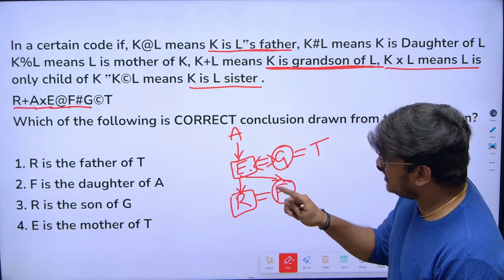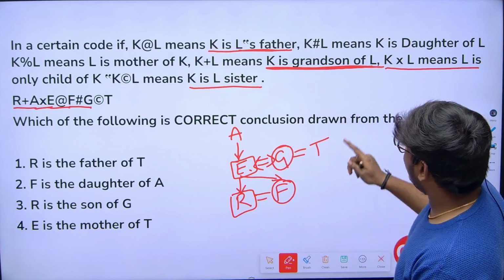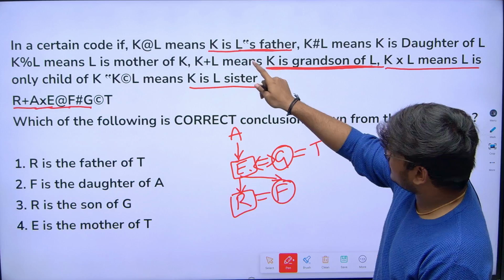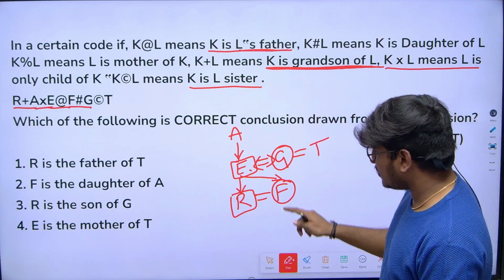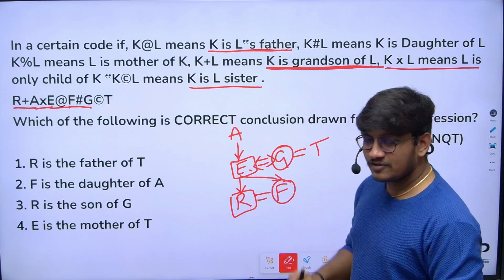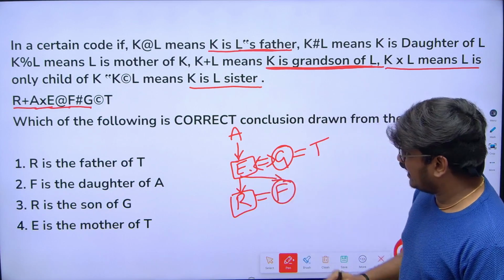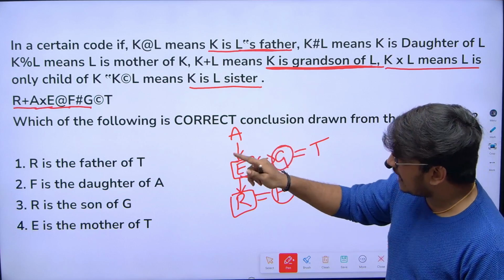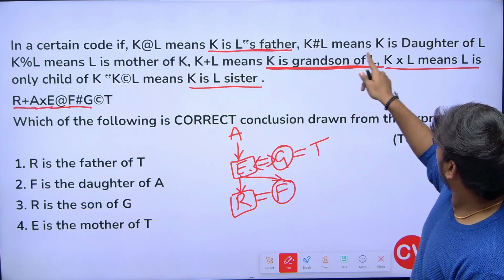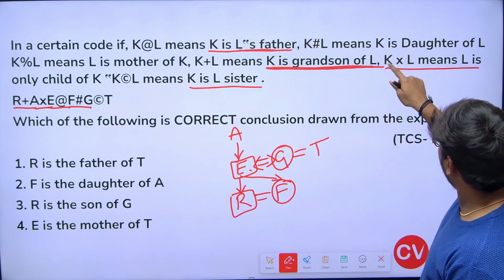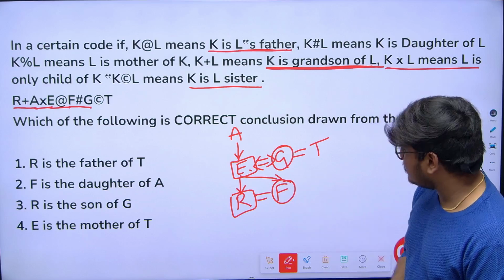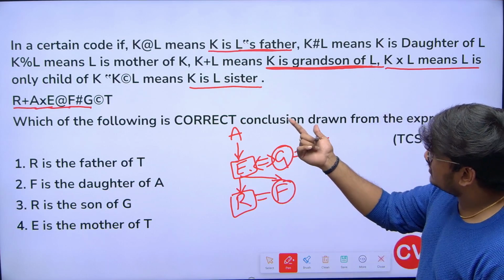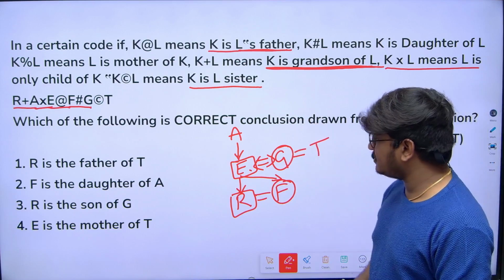Okay, next E at the rate F. E at the rate F indicates K is L's father. So E is F's father. Next, F hashtag G means F is daughter of G. Obviously, F is daughter of G. Okay, done. Next, the symbol indicates K is L's sister, so G is T's sister.